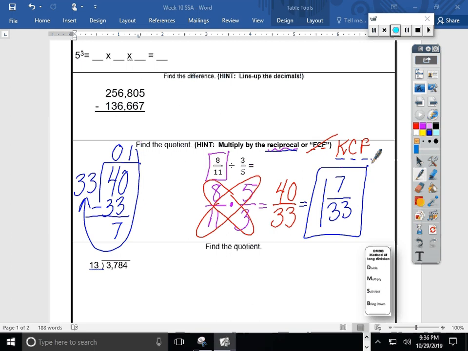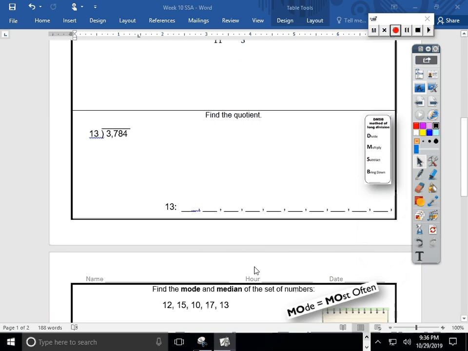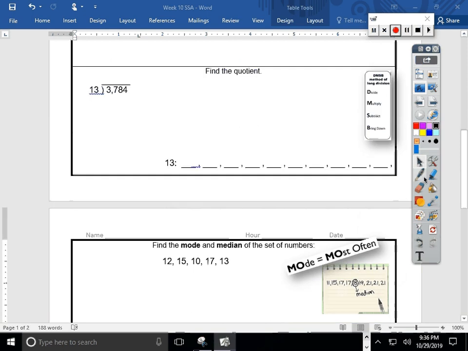Let's move on to a long division problem. I hope that you're getting more confident with these. This is something that you are expected to already have mastered as a 6th grader, but let's be honest, these sometimes are tough. So it says today we need to find the quotient. Well, to find the quotient, what does that mean? Well, I see a long division symbol, so they're probably telling me that I'm going to get the answer to a division problem, a result of division.